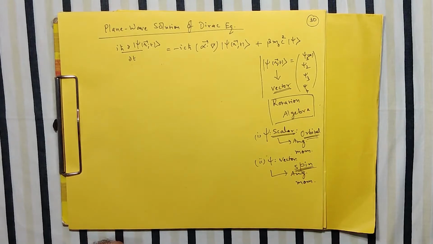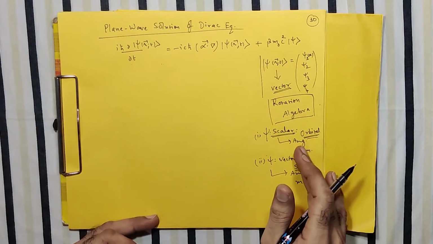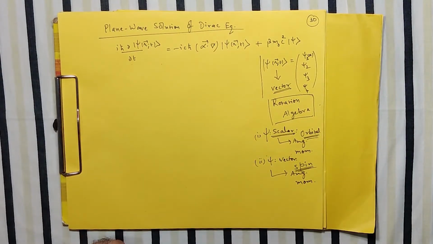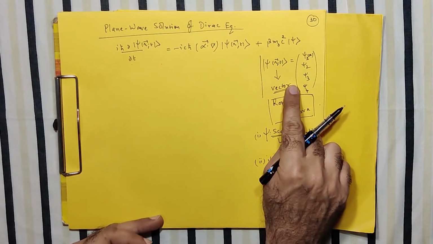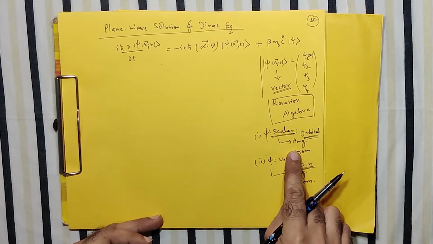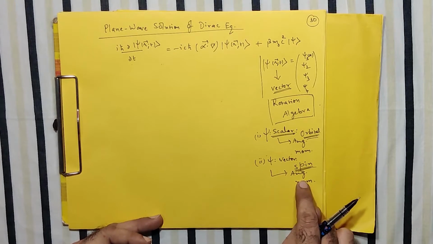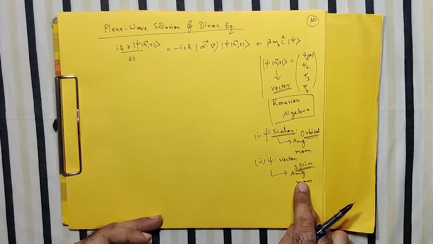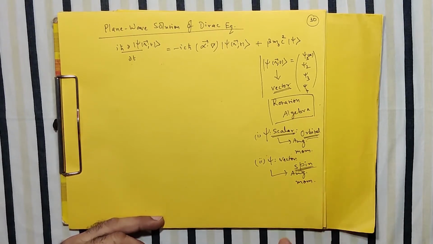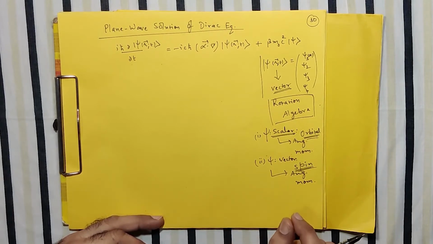So this is basically the outcome we are expecting, just as an observation of the rotation algebra and connecting it with this particular case of Dirac theory, that since even in the Dirac theory the state function is a vector quantity, it should, it's our gut feeling, it's our inner feeling, that it should also include the spin automatically. And indeed, towards the end of this topic, we'll see that the spin automatically emerges out of the mathematics, and this is the first time that through mathematics we are able to include the spin in our discussion.